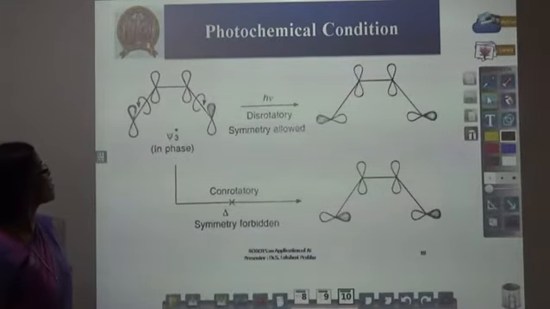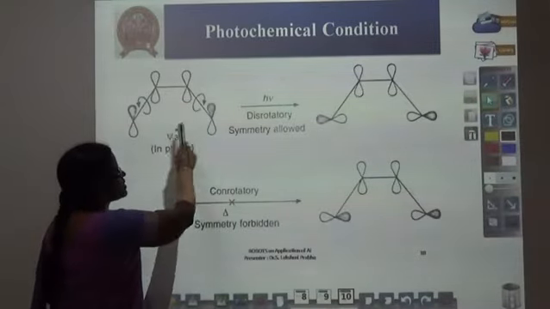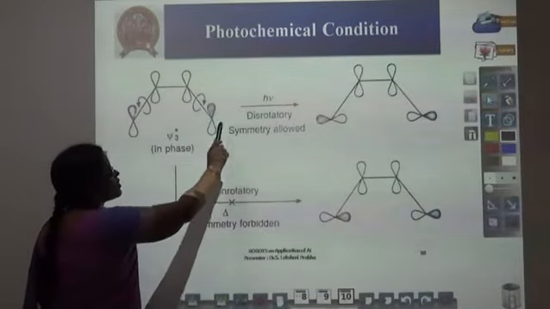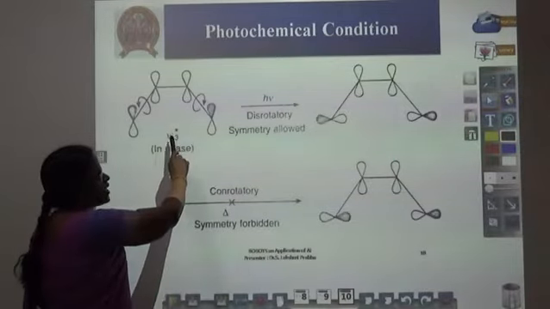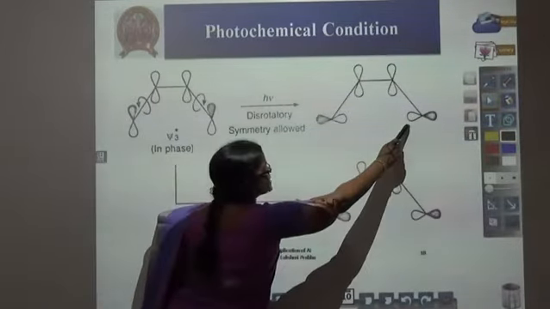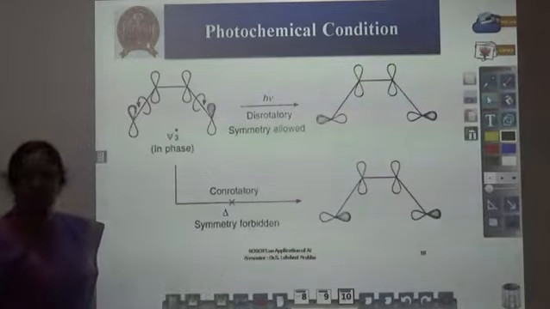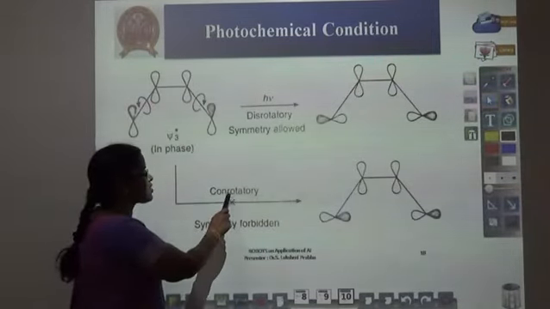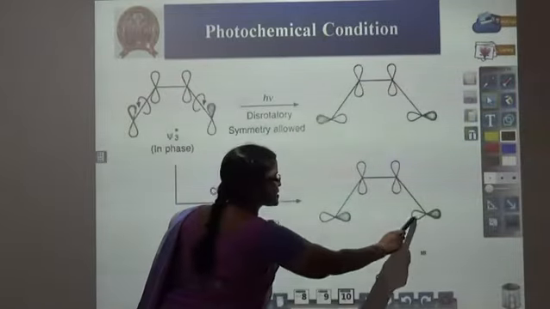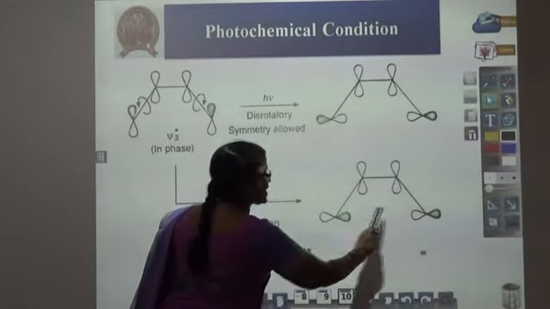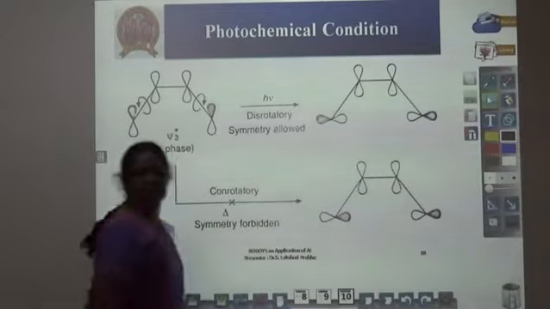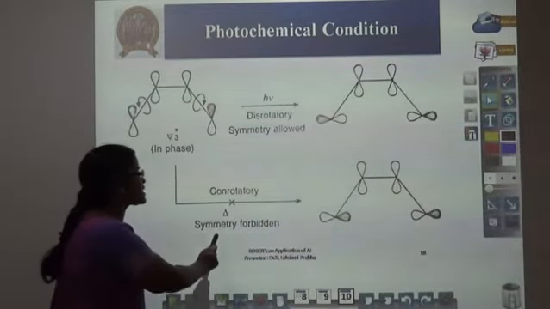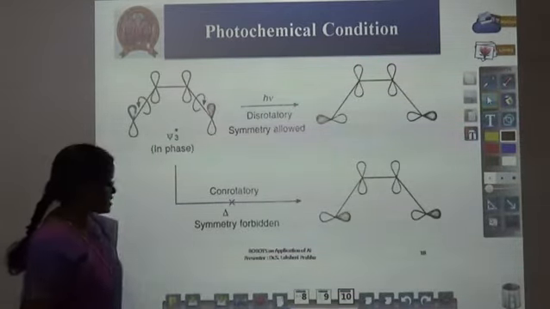In the presence of light, that is photochemical condition, it is an in-phase orbital. In-phase orbitals are rotated in this dis-rotatory way to meet the lobes of the same sign. So this dis-rotatory is a symmetry allowed process, whereas in con-rotatory, orbitals of the same sign are not meeting. Orbitals of opposite sign are meeting. So it is a symmetry forbidden process.